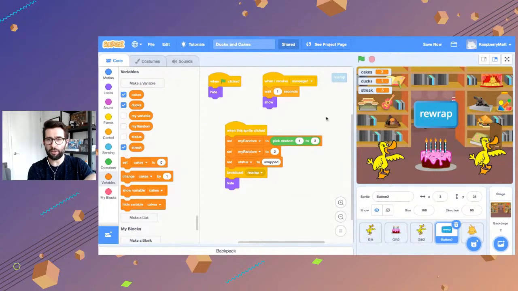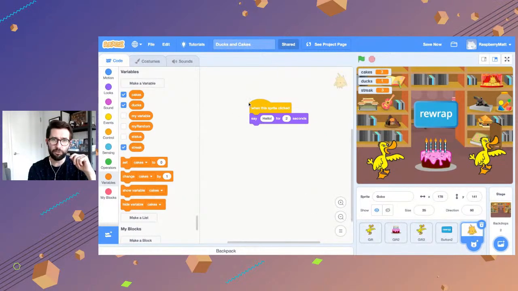I'll leave this sort of on so that we can still see the number of streaks. Let's go back to the character on the stage because we need to implement the message that comes up when 3 cakes are chosen, right? So we'll go over to our little buddy over here on stage. Now we're not going to use this, because we don't need it. That was just to show you what it looked like when it said something.